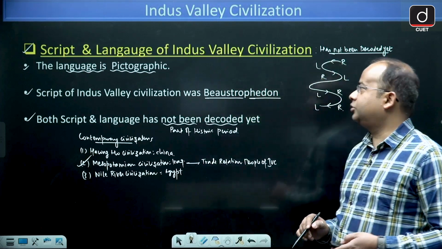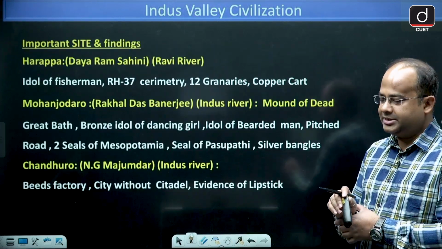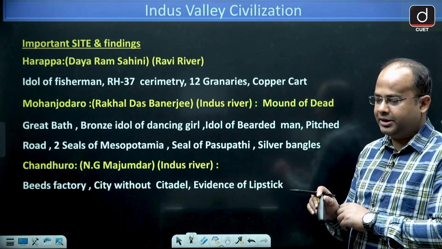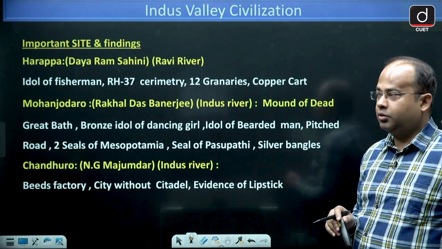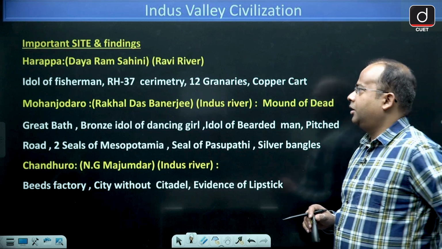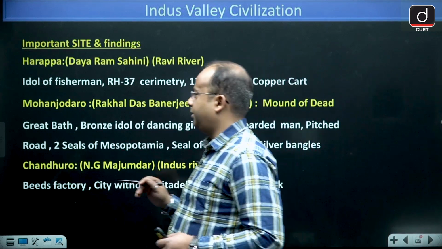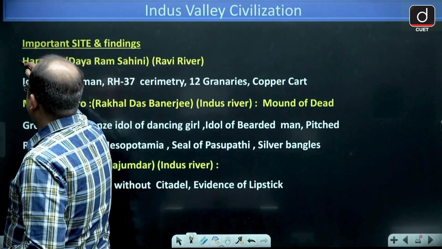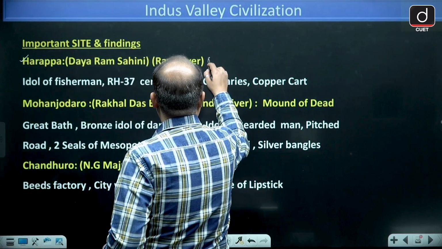Now let's come to the next thing, that is important sites and their findings: which were the important sites of Indus Valley and what were the findings from there. Now the first important site is Harappa. It is the first important site and it was the first excavated site as well.